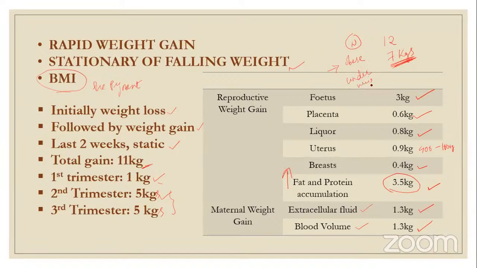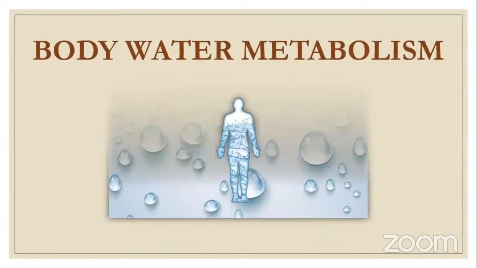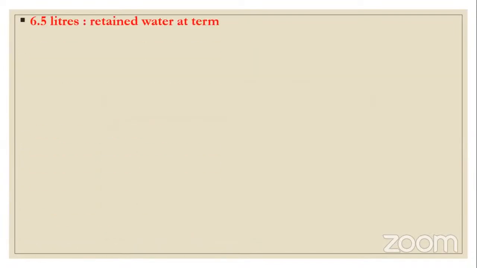And in an underweight woman, the weight gain can be around 18 kgs. It is normal to gain around 18 kgs. So this is the weight gain part. Now coming to body water metabolism. What happens to the body water metabolism? Here you can see around 6.5 liters is accumulated in the body, because there is retention of water in pregnancy.